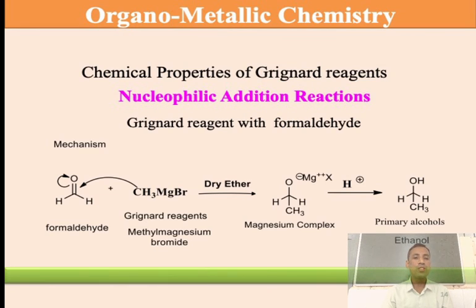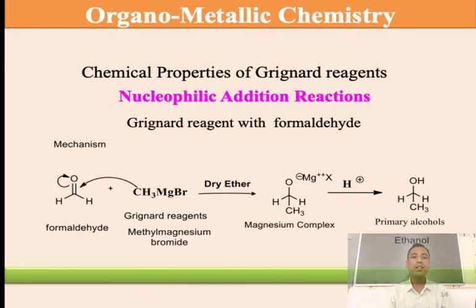The pi bond is shifted towards the oxygen. The methyl magnesium bromide attacks the electron deficient site in the presence of dry ether, makes the magnesium complex, then H plus, and makes the primary alcohol, ethanol.